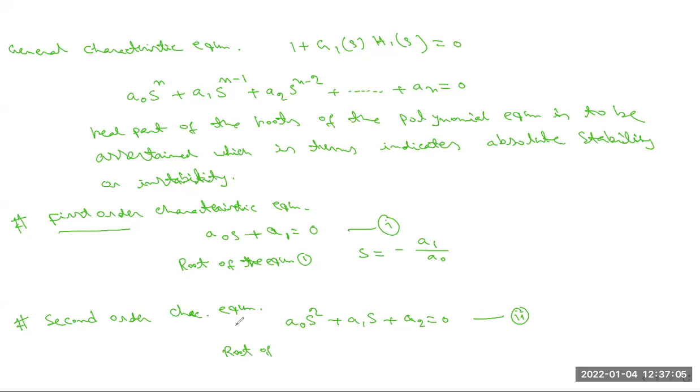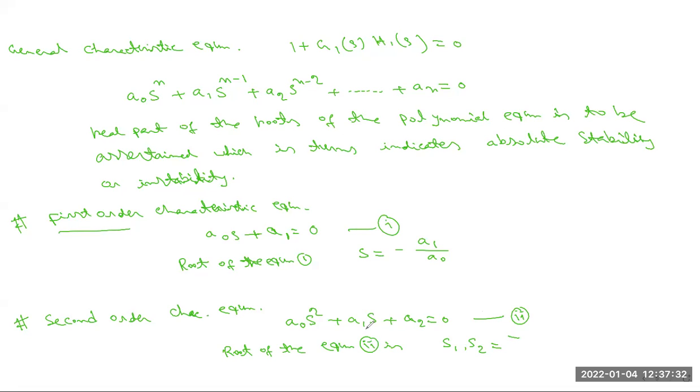The roots of equation 2, we have to know how they are calculated. That is s1 and s2. We have to know the rule: minus b plus minus root over b square minus 4ac by 2a.